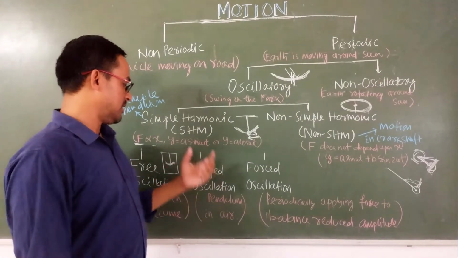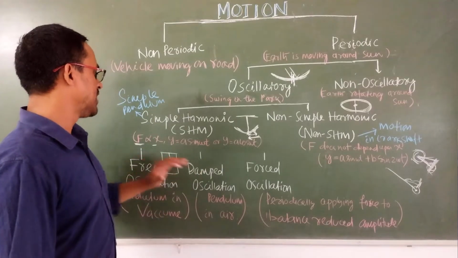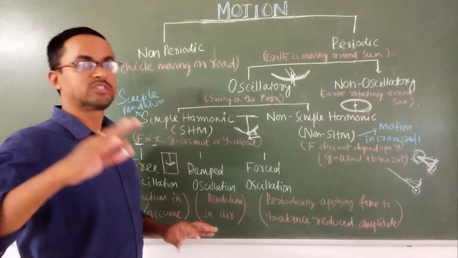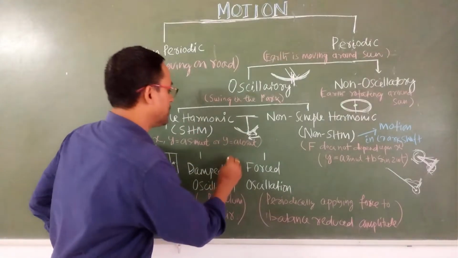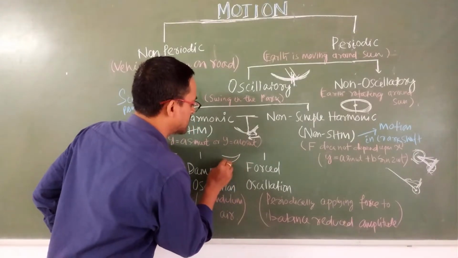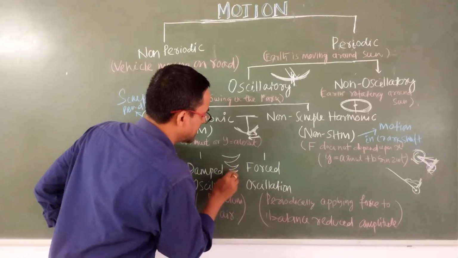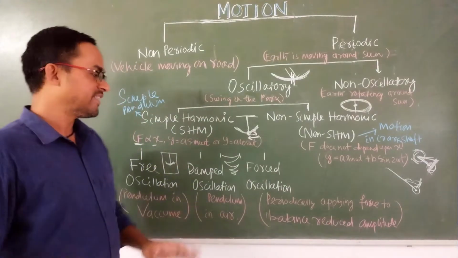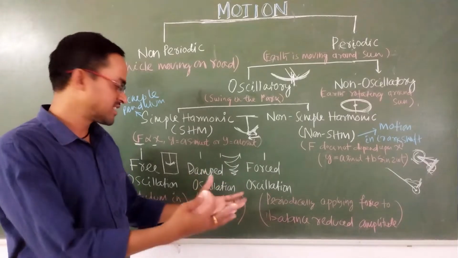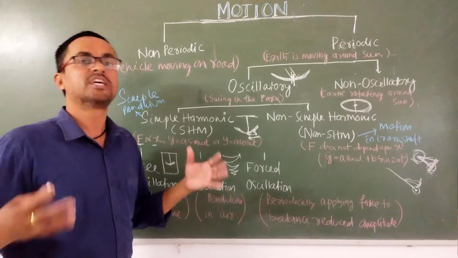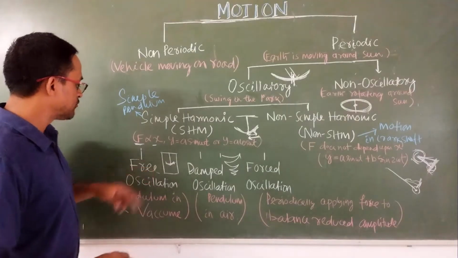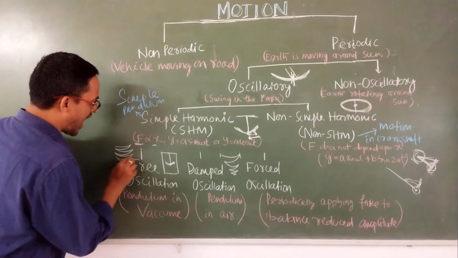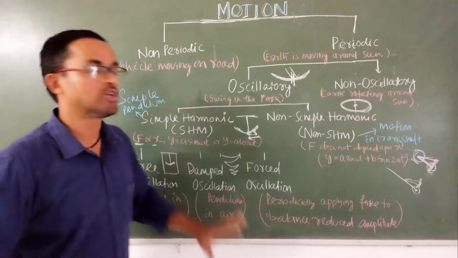Let's jump to another type of simple harmonic motion. It is called the damped oscillations. Damped means reducing. That means if an oscillation is reducing, if its amplitude, at first this is the amplitude, then the amplitude like this, then like this, then like this, is decreasing with time, that means the energy is reducing, that type of oscillation is called the damped oscillations. The example that I discussed, the pendulum in air, because of the resistance it will die. But in case of free oscillation, its amplitude is always constant. Even if you die, it will maintain its amplitude because there is no loss of energy.